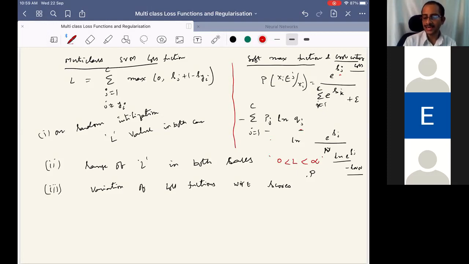The numerator term can be very small compared to the denominator term. In that case, this term can go to minus infinity, or ln of 0 essentially. Minus of minus will be positive, and hence this also can go from 0 to infinity. So the range of the loss functions can go from 0 to infinity in both cases, right?